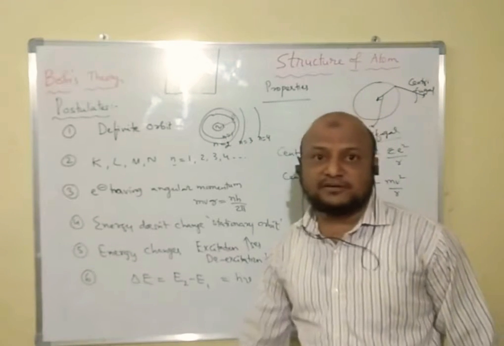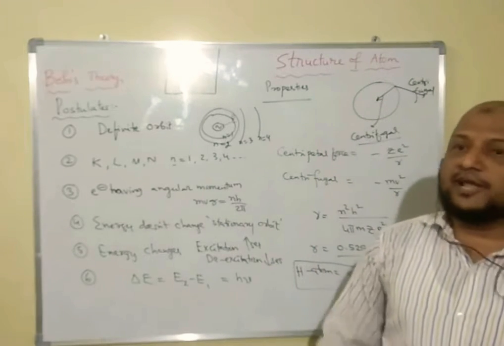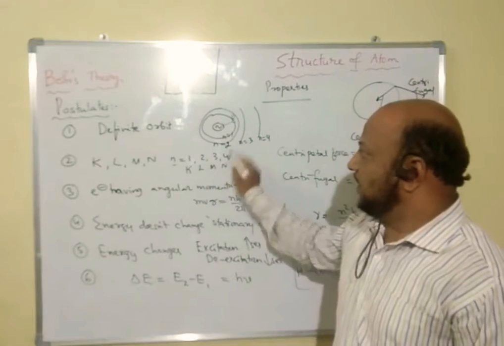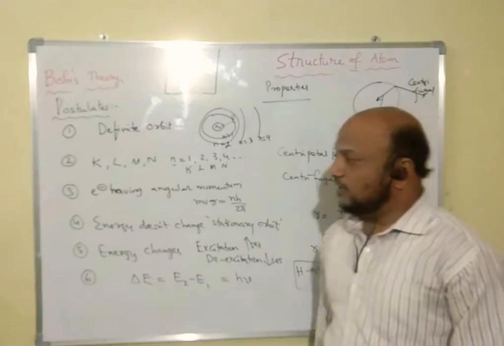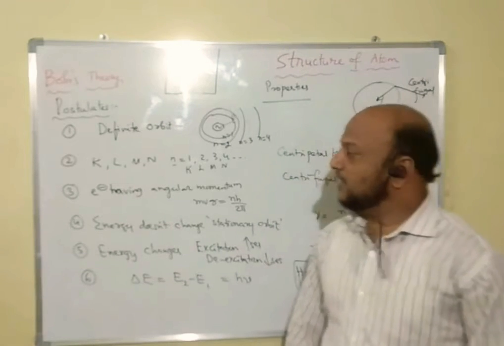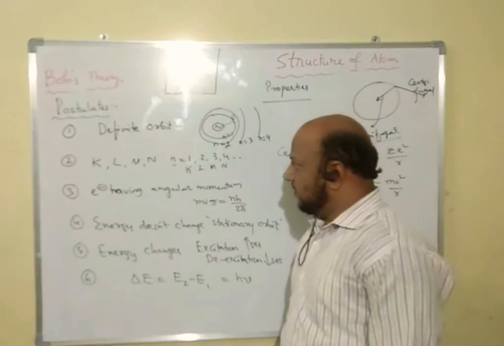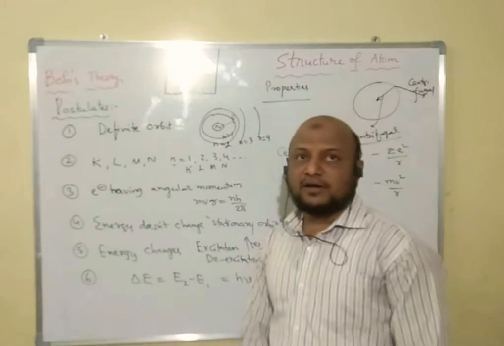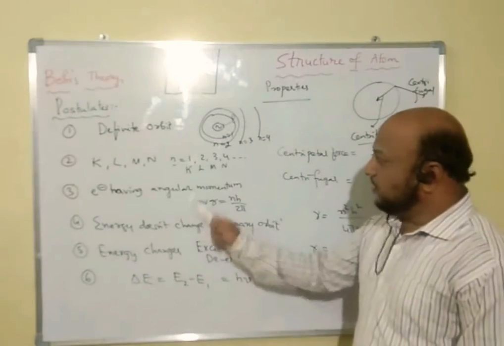For these orbits he also gave symbols: K, L, M, N and so on. These are the names of orbits given by Bohr. The next, third postulate is that electrons have angular momentum. The electron revolving around the nucleus in an orbit also has angular momentum.